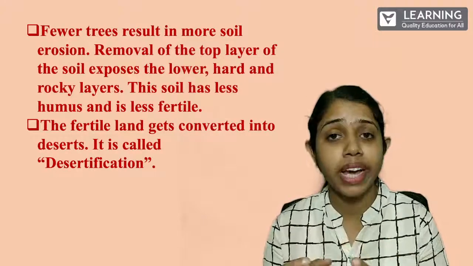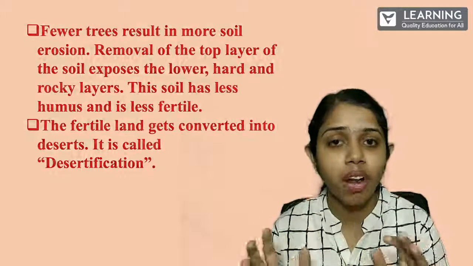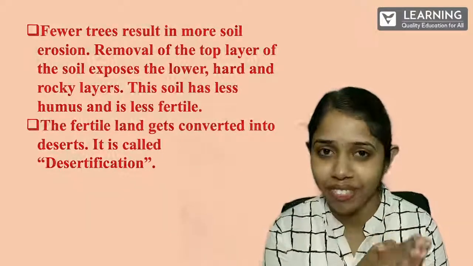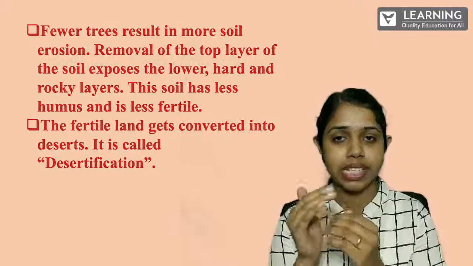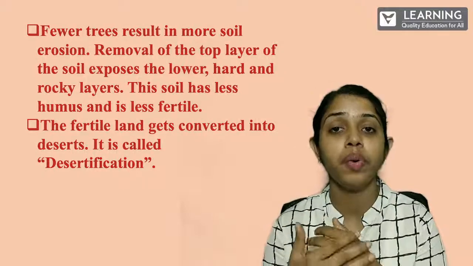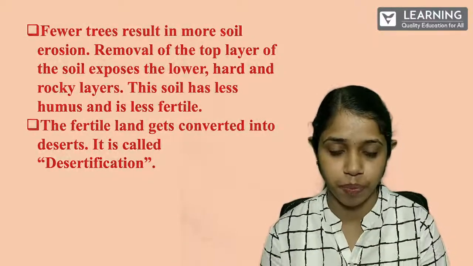We are only having a hard rocky type of soil which is not at all fertile. That is actually called desertification. So I hope it is clear about soil erosion and also about how deserts are formed, the desertification process also.